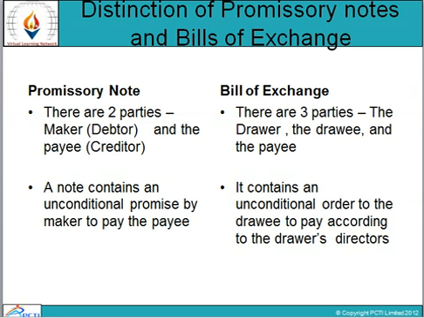Distinction of promissory note and bills of exchange. In a promissory note there are 2 parties, that is maker and payee, but in bills of exchange there are 3 parties, drawer, drawee and payee. A promissory note contains an unconditional promise by the maker to pay the payee, but a bill of exchange contains an unconditional order to the drawee to pay according to the drawer's direction.